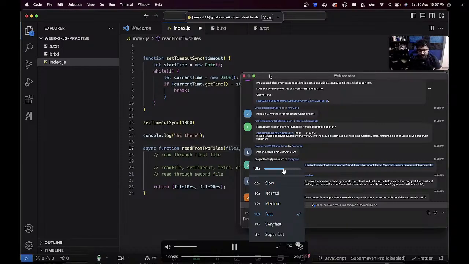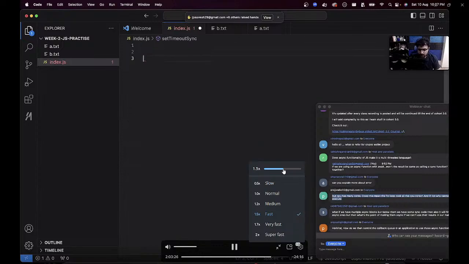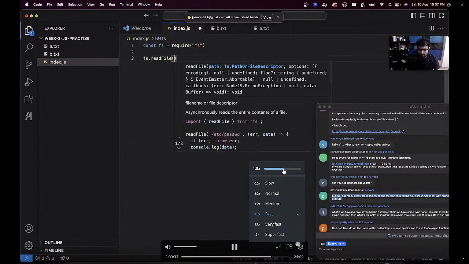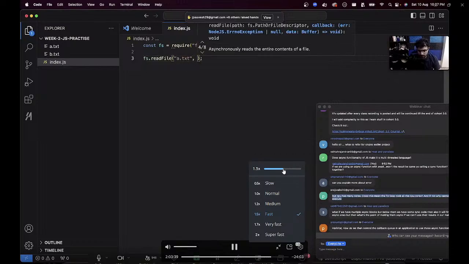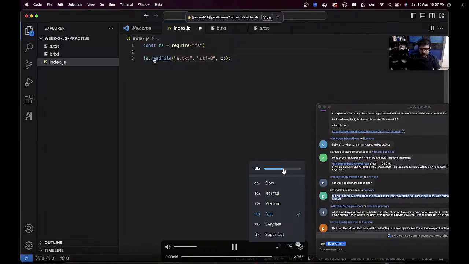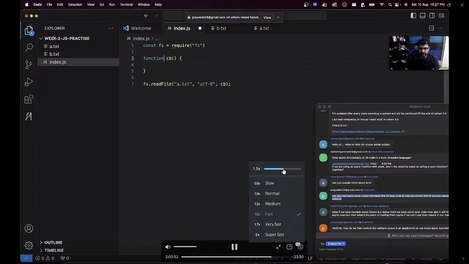Similarly, whenever you call fs.readFile with utf8 and a callback, it depends on whoever has written the readFile function how they call your function. The author of the readFile function decided that they will first give you the error, then give you the data.